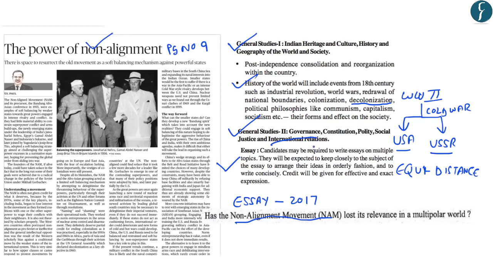Now, as we know that the non-alignment movement becomes an important part of the syllabus, so all the points mentioned by the authors are also important. So you should try and go through the NCERT and then try and understand this article in detail. With this, let us move on to the next article.